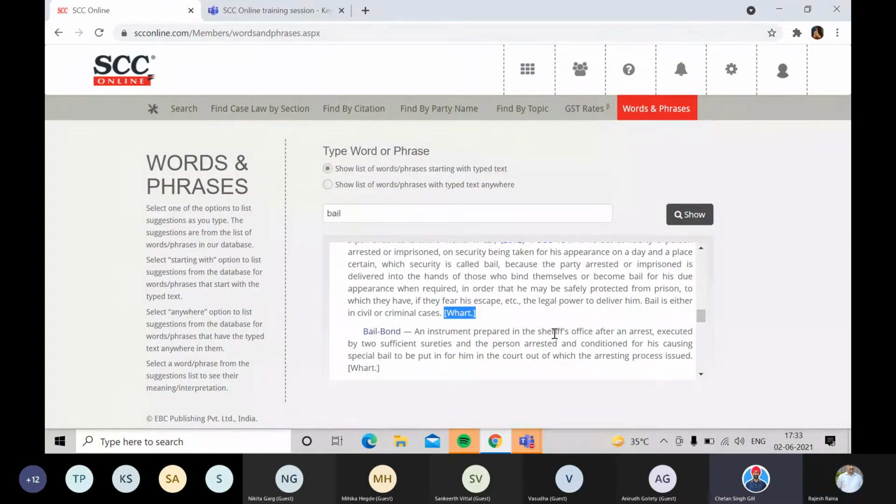You might sometimes be searching over here and it might not give you a particular word meaning. What is happening over here is, like Mr. Anand just mentioned, we have a couple of sources from where we source these definitions. One being the dictionary, other being the acts, third being case law, and the fourth is another part, EBC, Eastern Book Company, which SCC Online is part of.